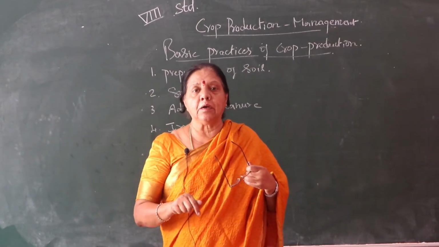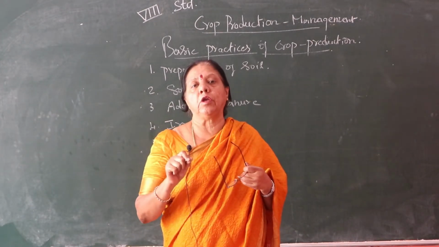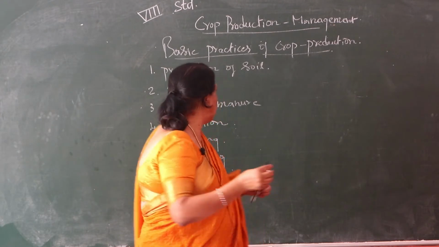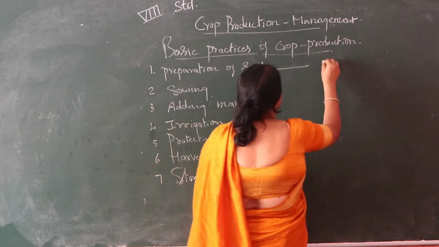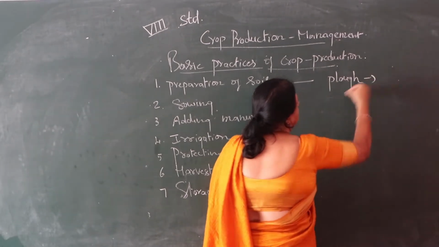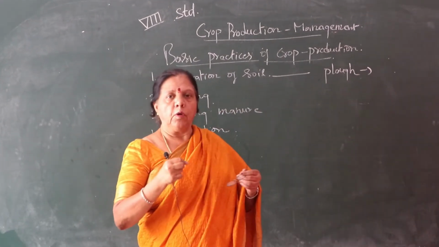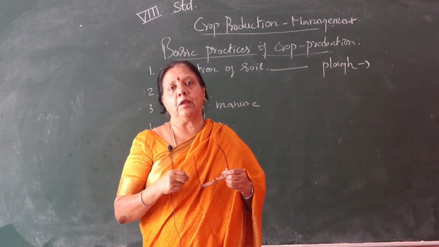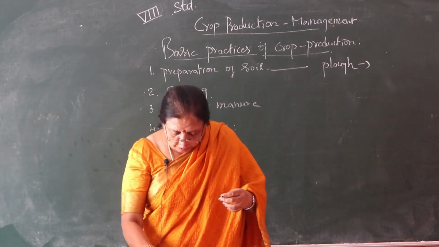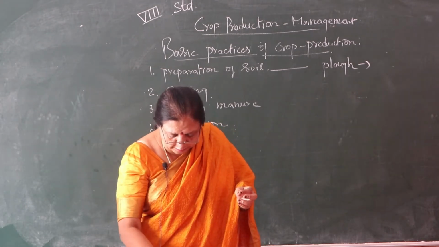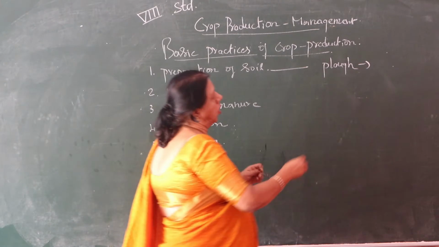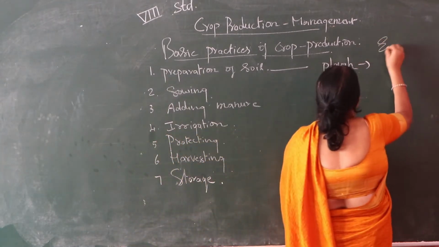So like that, for preparation of soil you have to turn it, you have to plow. What does plow mean? Plow. Pronounce it, children. Plow. So plow the soil. What we call it is: plow the soil, turn the soil, loosen it. So that is that, and it also develops earthworms.